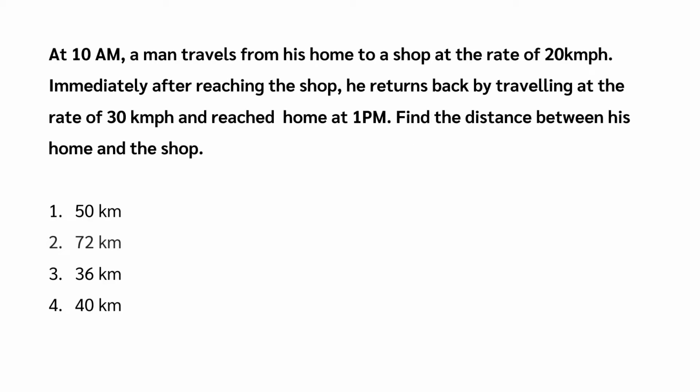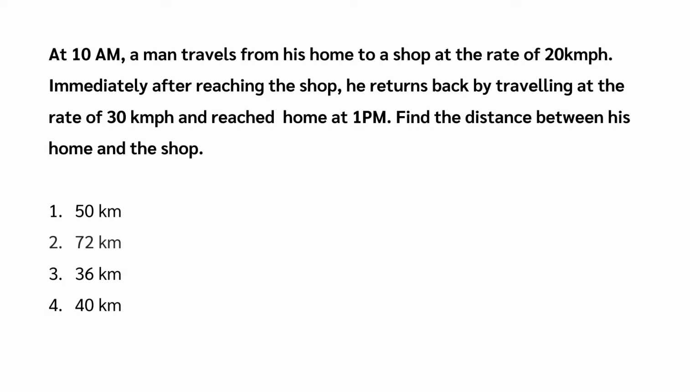Let's move on to next problem. In this, we will see how to find average speed and how to use it to solve problems. At 10 a.m., a man travels from his home to a shop at the rate of 20 km per hour. Immediately after reaching the shop, he returns back, by traveling at the rate of 30 km per hour and reached home at 1 p.m. Find the distance between his home and the shop.